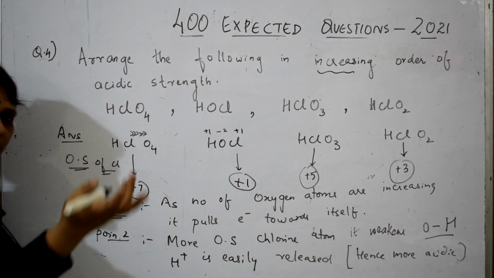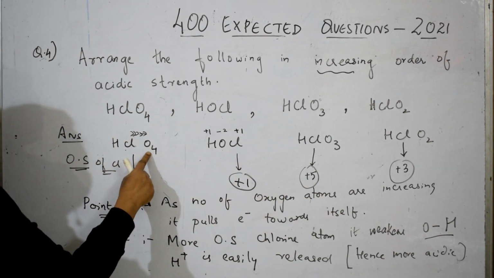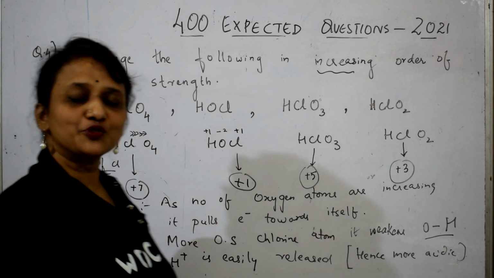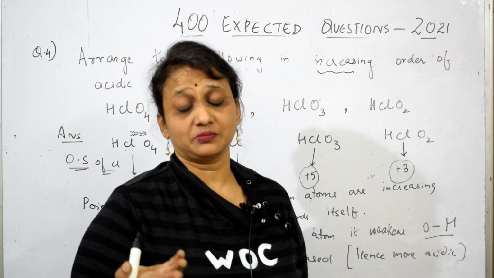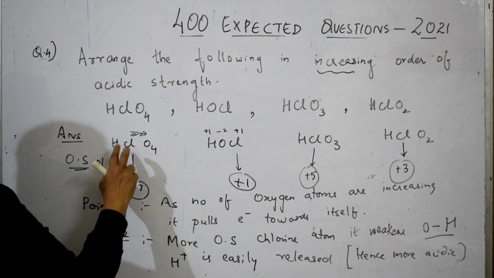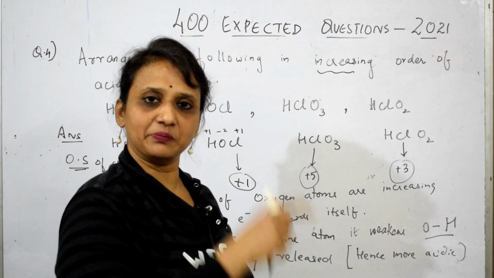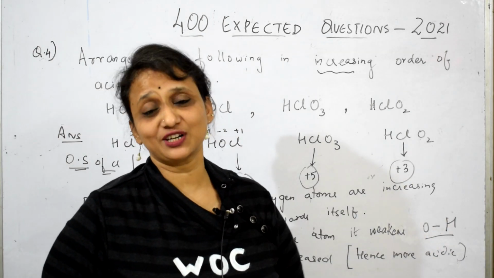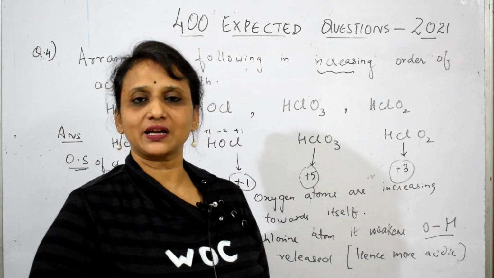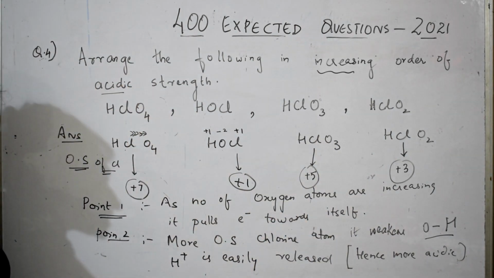Number of oxygen atom increases means electron cloud pulls. Okay, when electron cloud pulls, poor chlorine is going to become poorer. Yes or no? Electrons are not there with it. What does it do then? Immediately that chlorine will go, how dare you pull my electrons from me? I'll break your bond, and it says OH bond, it will break. Once OH bond is broken, H plus is released. Once H plus is released, it will become more acidic.